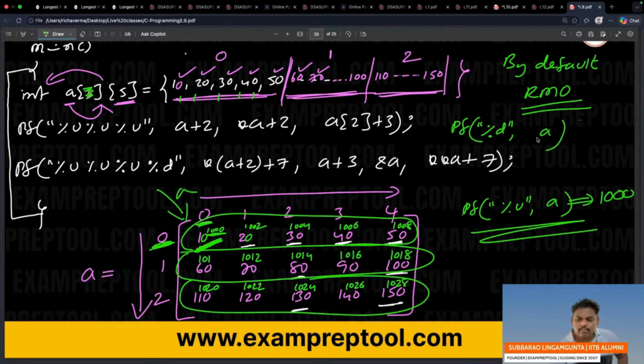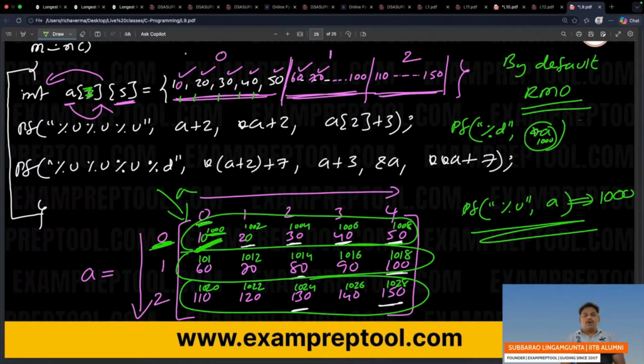Can anyone help me? What is star A? A is 1000. What is star A? I am expecting an answer. Whenever you say print A, whenever you say the array name, the base address will be printed. That means the 0th row, 0th column element address will be printed.